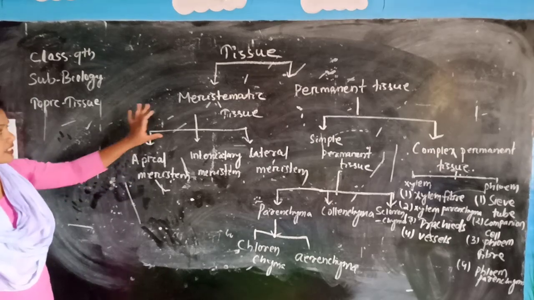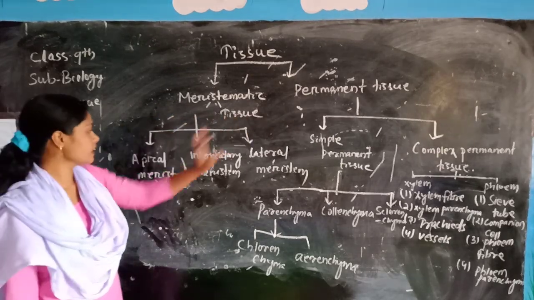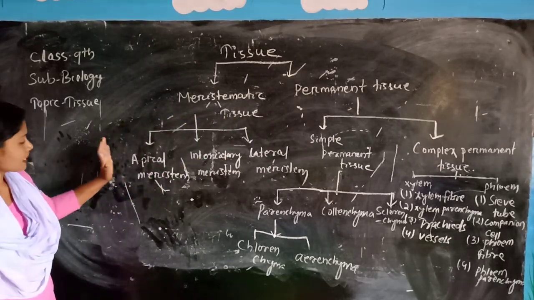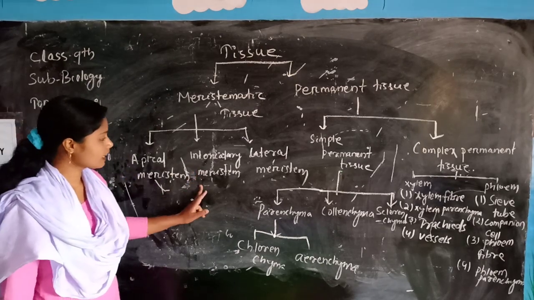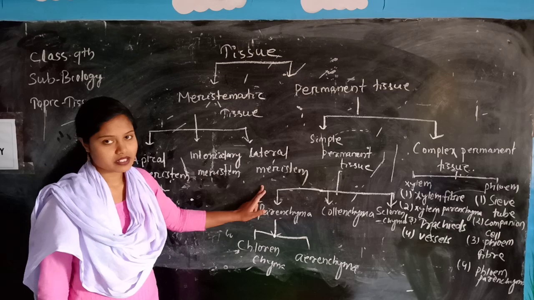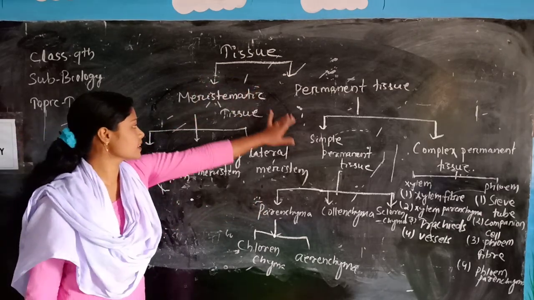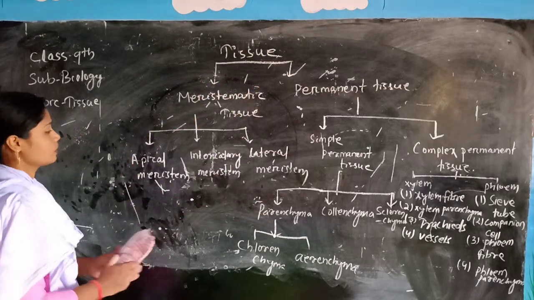Then first we discuss what meristematic tissue is. Meristematic tissue is of three types, that is apical meristem, intercalary meristem, and lateral meristem. Then first we discuss this meristematic tissue.